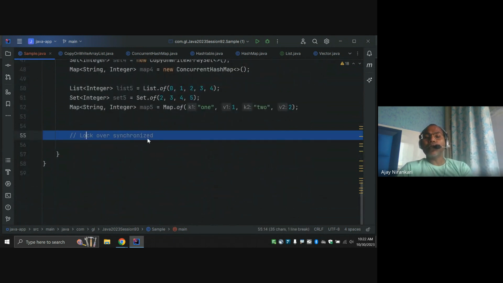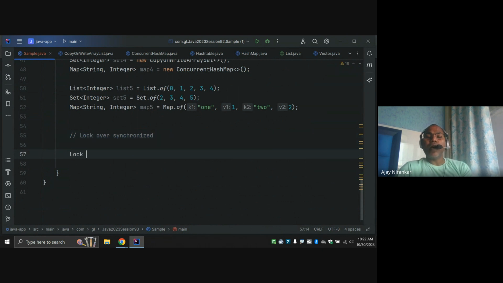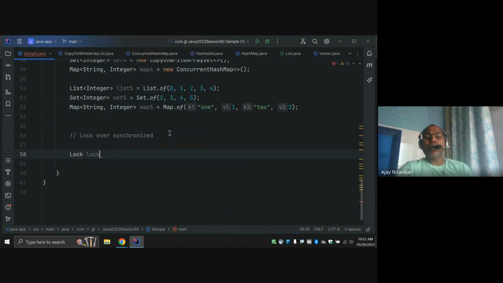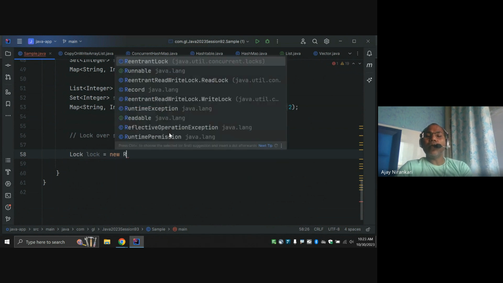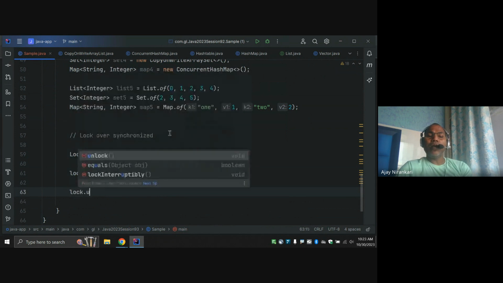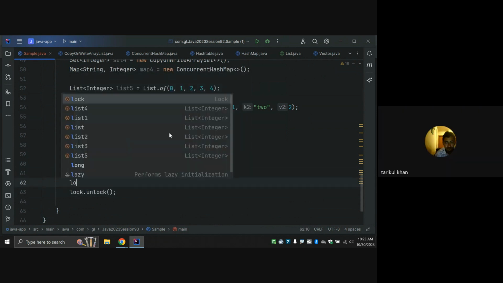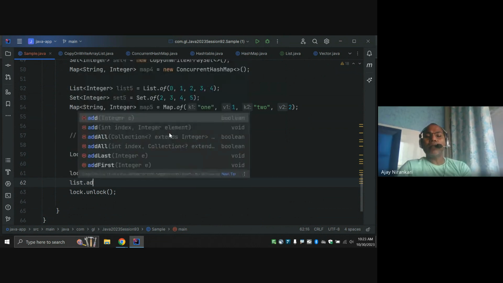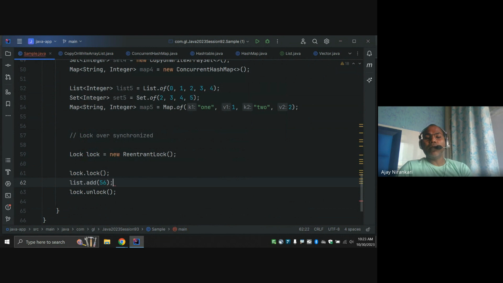So don't just say, hey, this is my lock interface. Always you are using the lock interface this way: Lock lock equals new ReentrantLock. And here you can just create it, and here say lock.lock, and after, here say lock.unlock. And in between you can use your list, list.add, whatever you want to add. So this code automatically becomes your thread safe code.